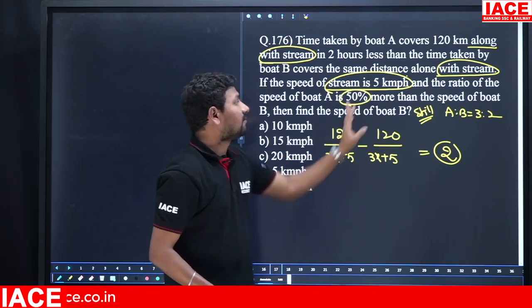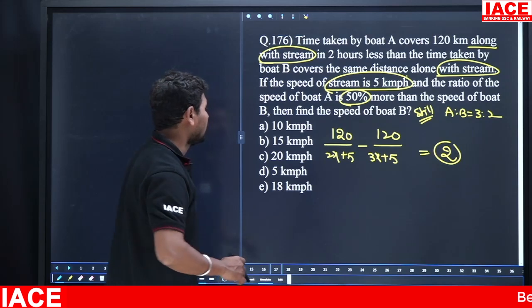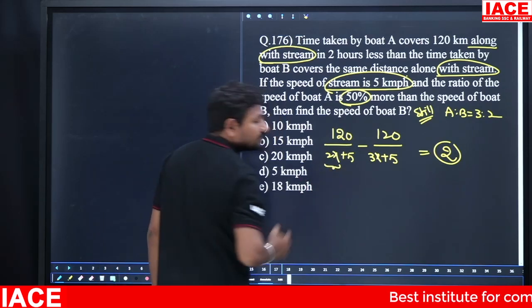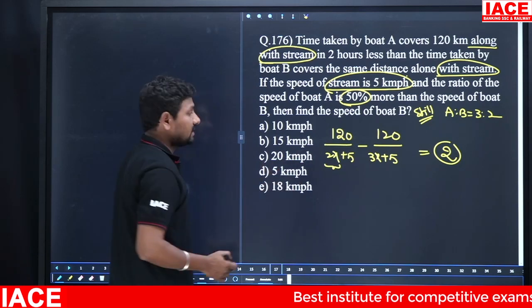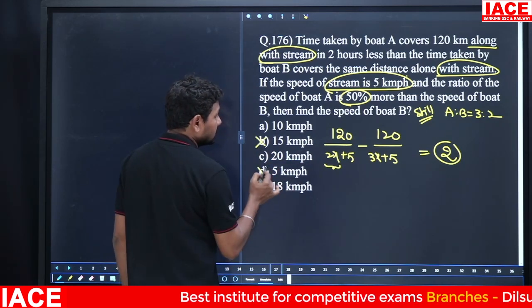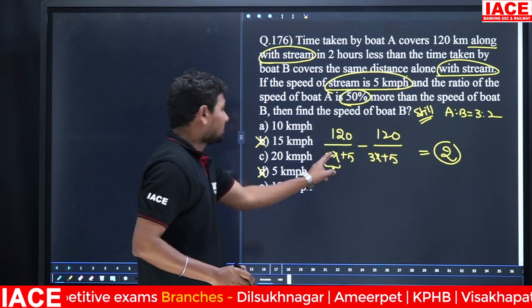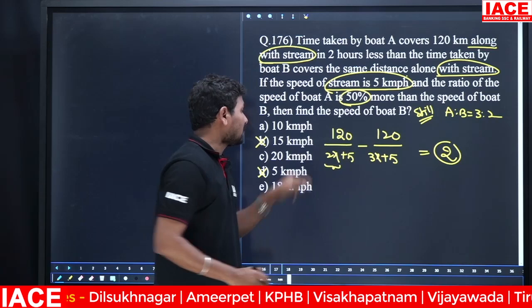Then find the speed of boat B. Here boat B speed means compulsory it is a multiple of 2x. Okay, 2 multiples is required. Only 10, 20, 18. Then 10 substituted: 2x is equal to 10, which means x became 5.